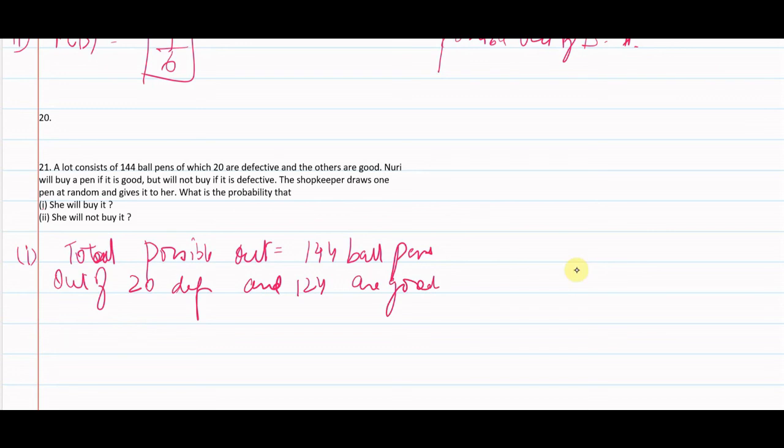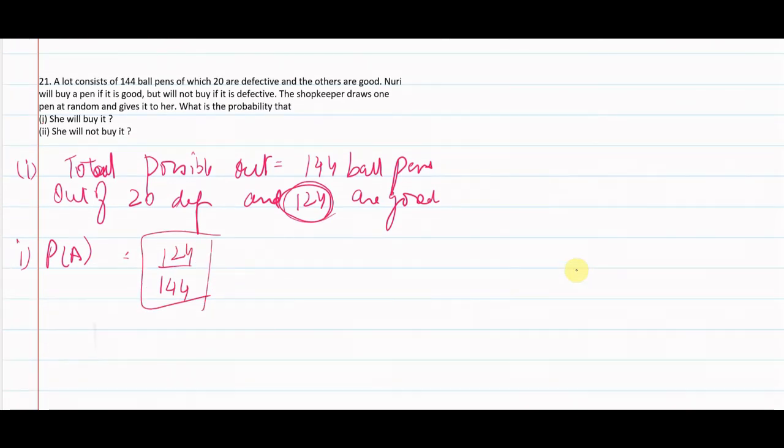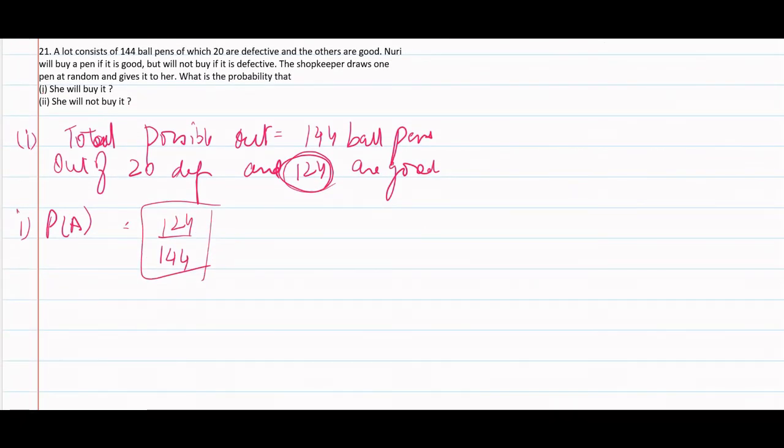So we are given that she would buy the pen if the pen is a good one. She would not buy if it is a defective one. So the chance that she will buy a pen if it is a good one is, we should take probability of event A. Total possible outcomes are 144. Good pens are 124. So probability of A comes to 124 divided by 144. Now she will not buy if it is a defective one.